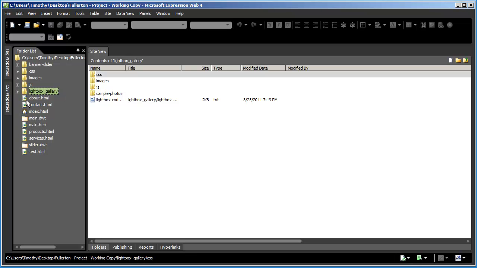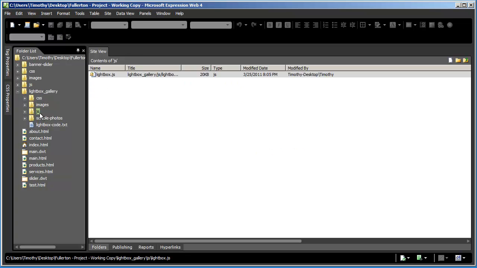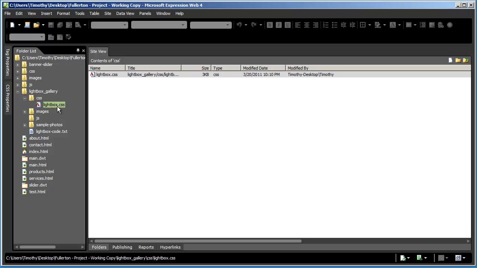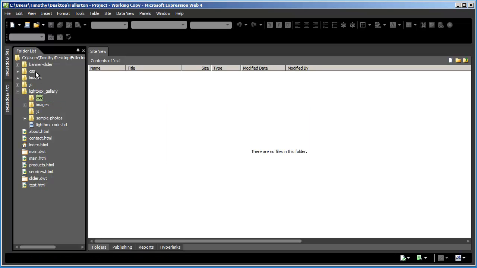Now we need to move the individual components for the lightbox into the appropriate folders. So I'm going to click the plus sign here to the right of this, and the two items that we're looking for right away are JS and CSS. I'm going to expand the JS folder, and you can see lightbox.js there. I want to move that up into our JS folder, so I'm just going to drag that up in there, and I'm going to do the same thing with CSS. I'm going to drag the lightbox CSS up into that folder as well.